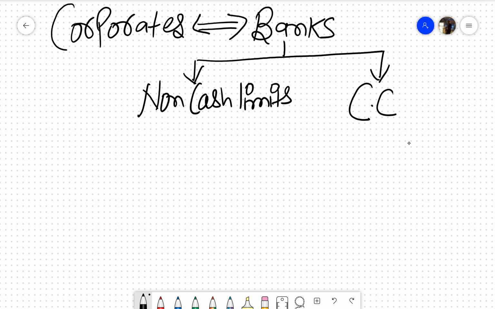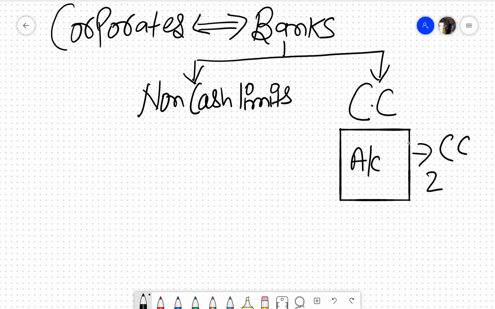Like you have a main bank account and there is a cash credit limit of 2 crore, 2 CR, attached to that bank account. So in case there is a shortfall, because of a shortfall to pay a check or anything, this cash credit limit can be used. And guys, don't forget, the interest is always very high to use that.